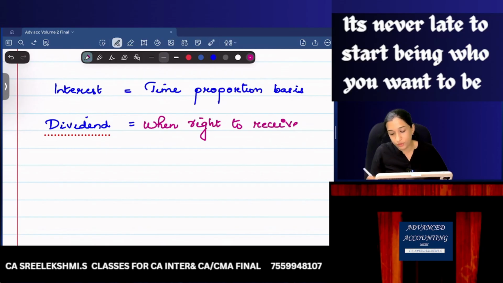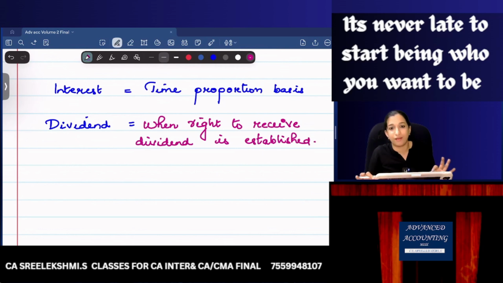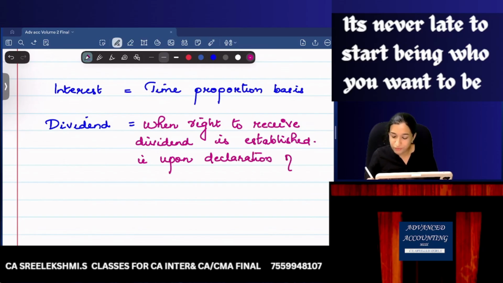When the right to receive dividend is established. When I'm sure that I'll receive dividend, then only I can recognize dividend. When will I be sure I'll get dividend? When the company declares dividend, that is, upon declaration of dividend by the company. We used to say in class, once dividend is declared, it should be paid within 30 days. So I'm sure I'll receive dividend upon declaration of dividend.